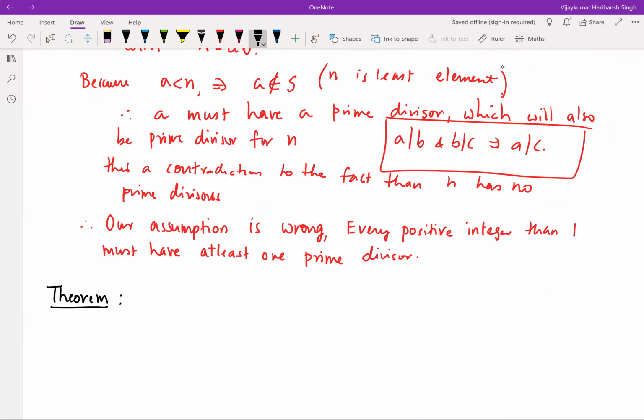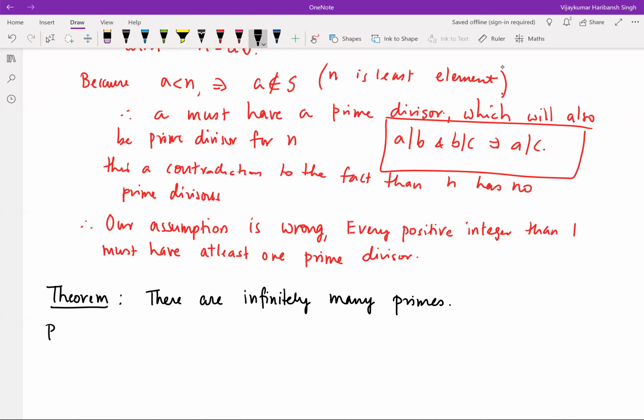Theorem. There are infinitely many primes. Again, we'll prove this by contradiction. Proof by contradiction is really very powerful.